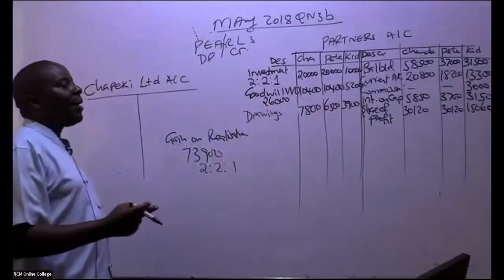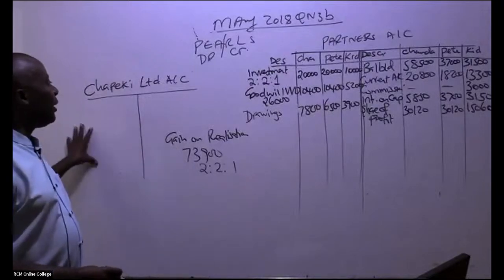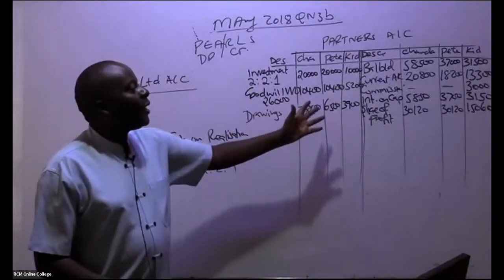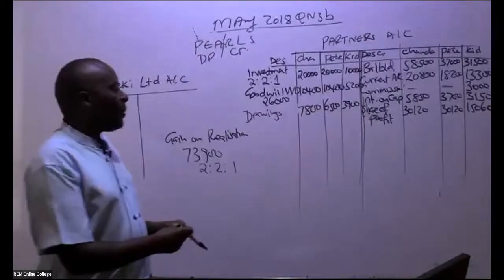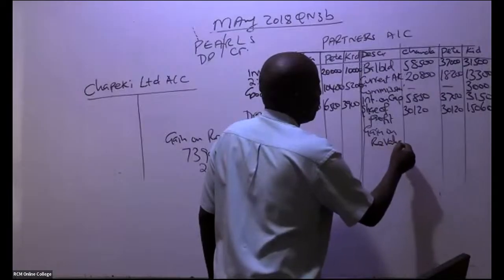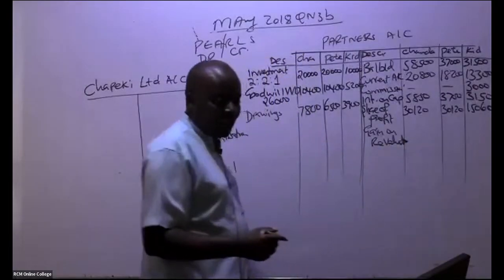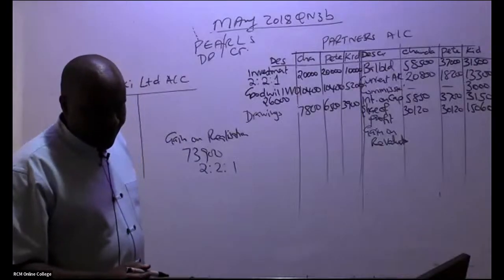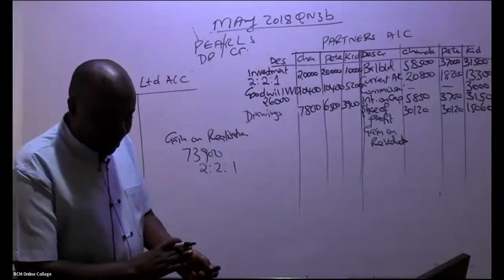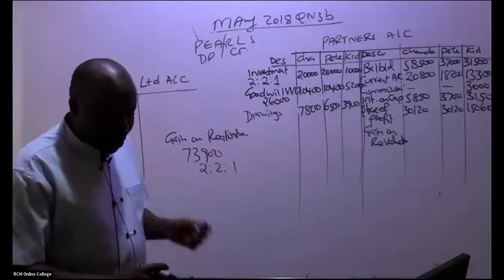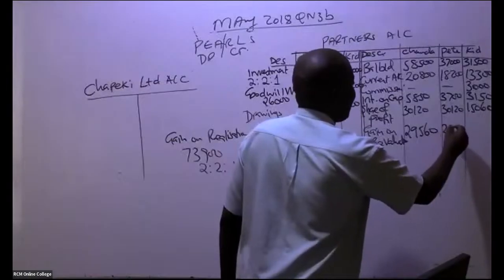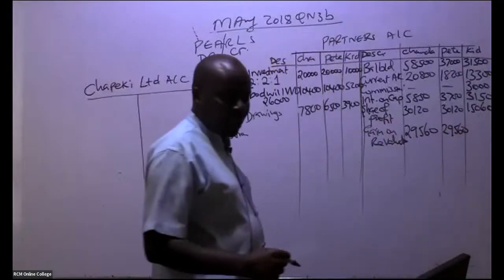Where am I going to write this gain? Remember, the gain has come on the debit side. When these guys were getting commissions and interest, when they gain, you credit their accounts. So come and give us the gain on realization. How much do we have here? I'm told 29,560. Thank you, Nancy. 29,560. And then lastly, we have the smaller share.